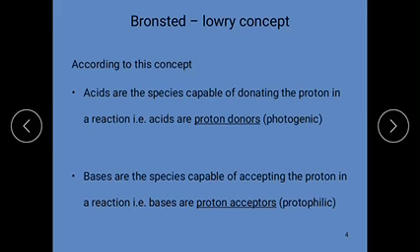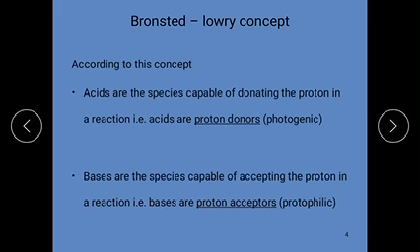These are said to be proton acceptors. Proton acceptors are called bases according to the Bronsted-Lowry theory.